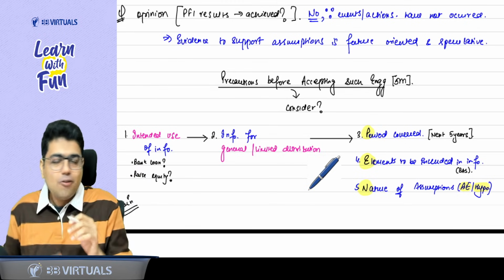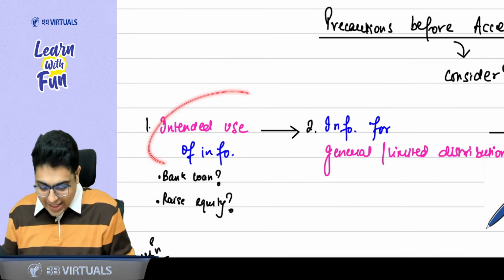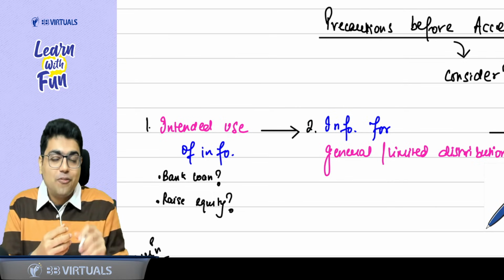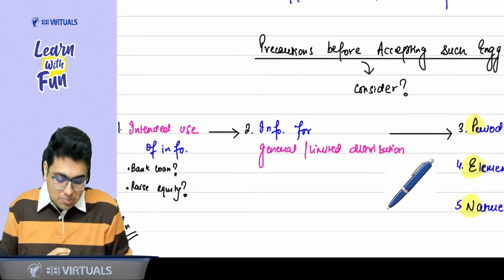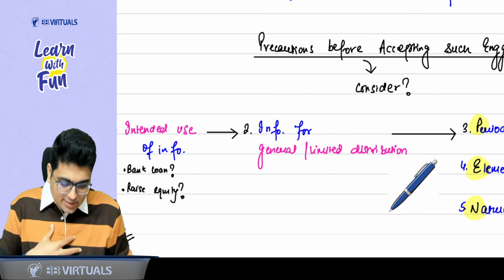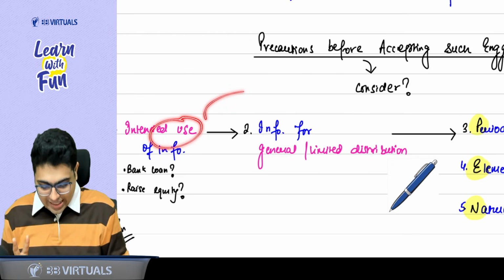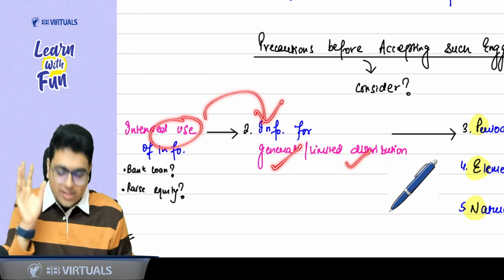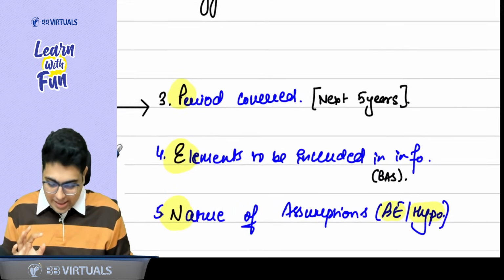First thing is where they are going to use this PFI. So what is the intended use of the PFI? Do they need the PFI for some bank loan, for raising the equity? What is the use? Plus, whatever PFI is prepared, whether it will be distributed generally or it is for limited distribution. Okay, so two things. Intended use, relate this point with this only. Use is for general people or limited distribution. Once you have comfort over these two things, then check the next three things.